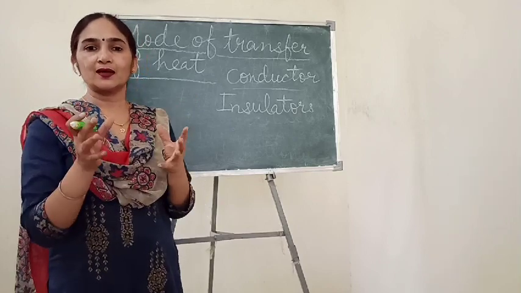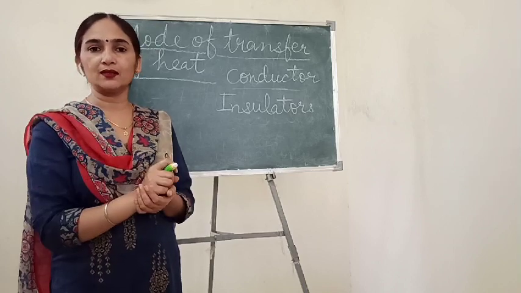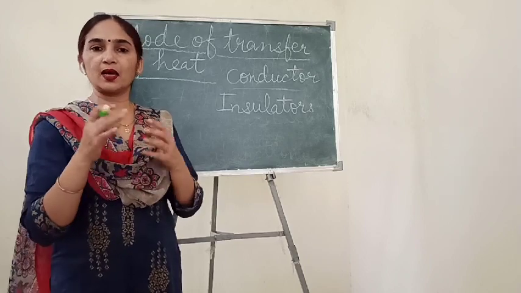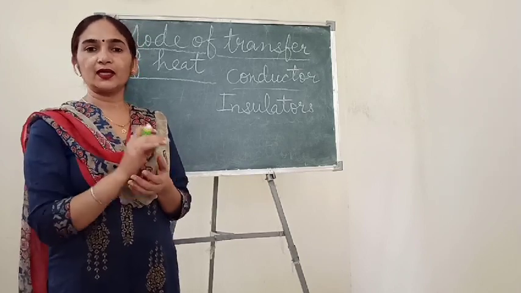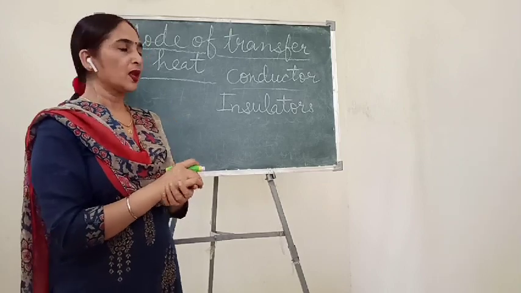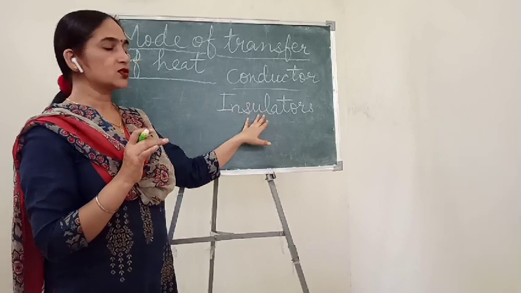To protect ourselves from direct heat, because when we cook anything on the stove, our utensils become hot, and if we touch them directly, we can burn our hand. So to give that protection, we use insulators also.